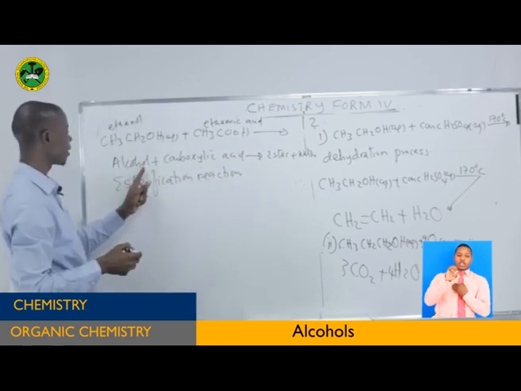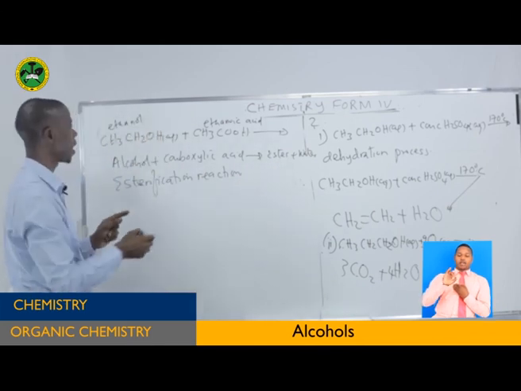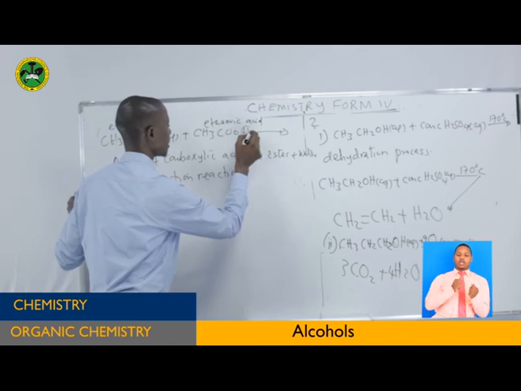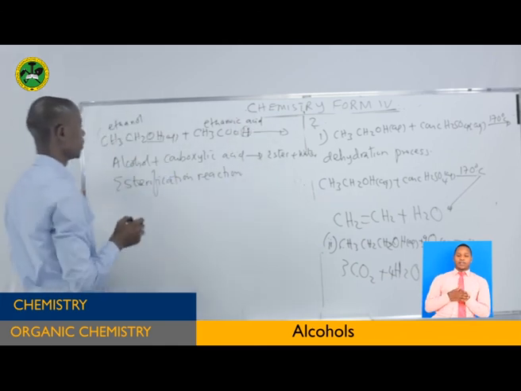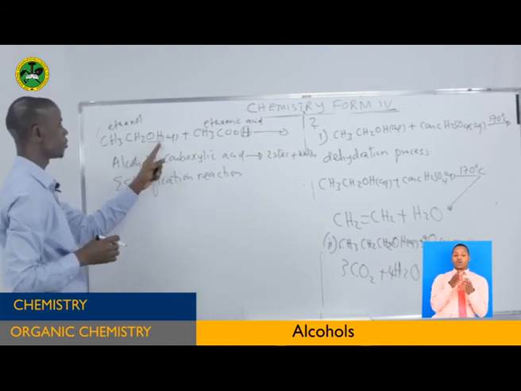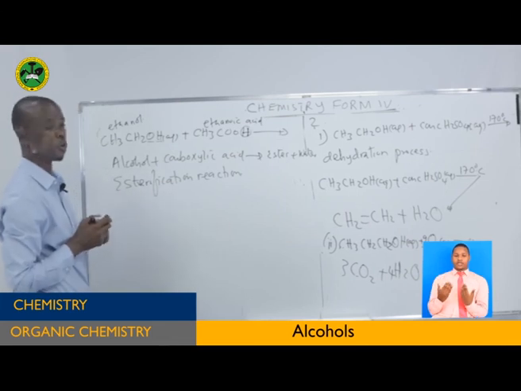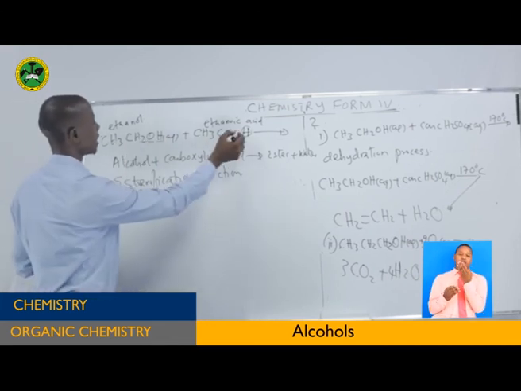The reaction between alcohol and carboxylic acid to get ester and water. So what will happen? This acetic acid will release a hydrogen ion, and this alcohol will release a hydroxide ion. This ion will unite with this one to form water. So this one will be taken here.